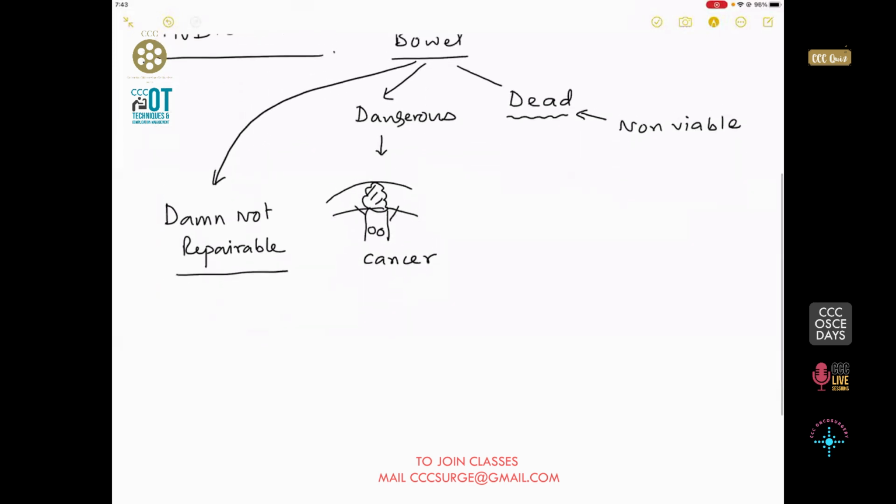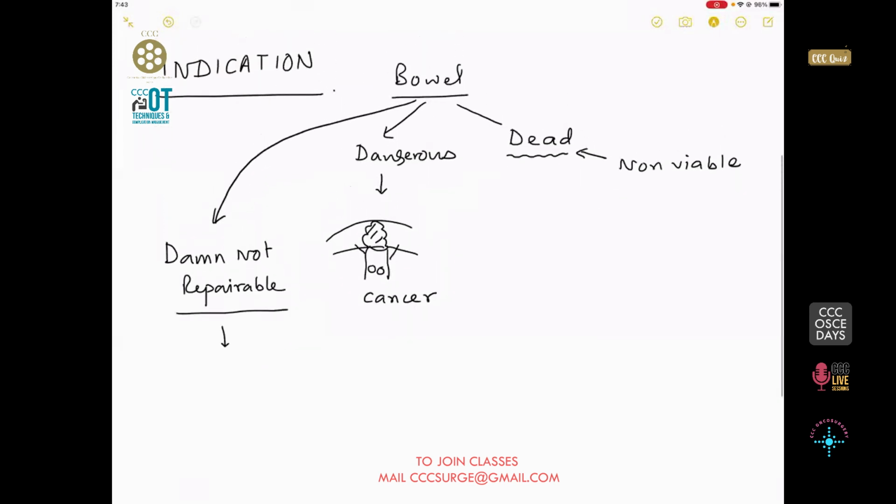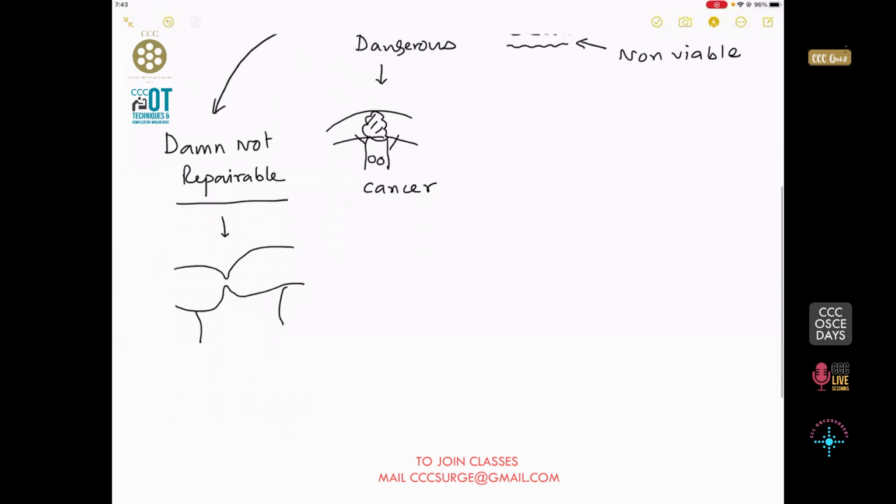Now this damn not repairable will indicate those areas which either have a stricture, and that stricture you do not know the diagnosis of, and hence you need a biopsy, okay, or you have a short segment stricture.